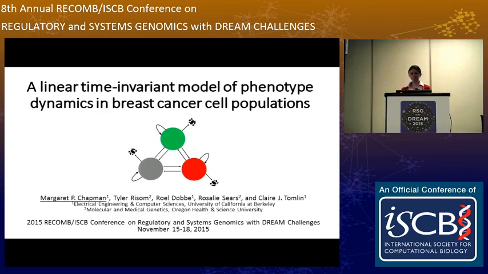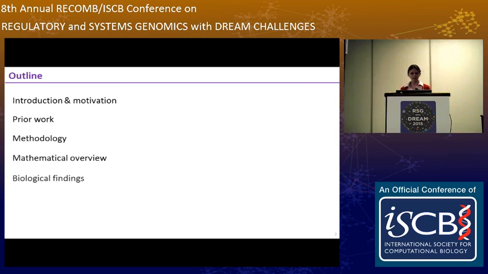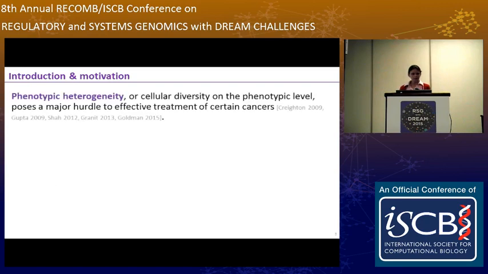Time-invariant model of phenotype dynamics in breast cancer cell populations. This is joint work with UC Berkeley and the Oregon Health and Science University. This is a brief outline: introduction, motivation, prior work, methodology, mathematical overview, biological findings, comparison to previous work, and future work. So I will touch on many of the themes that Jennifer just discussed about.